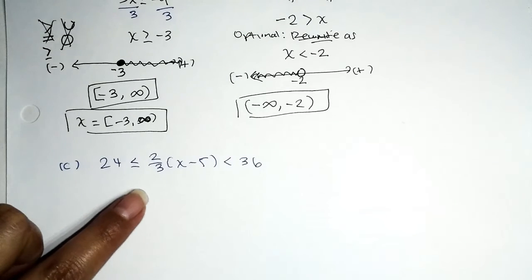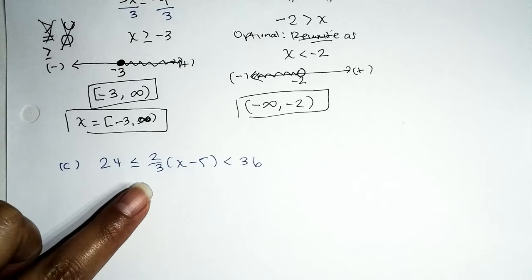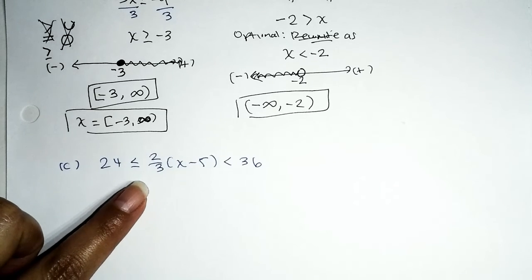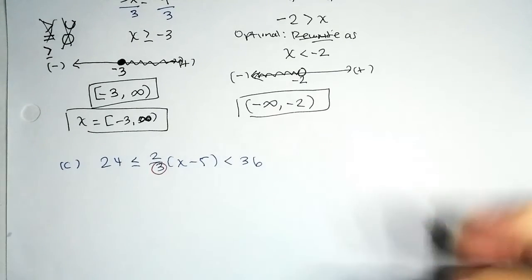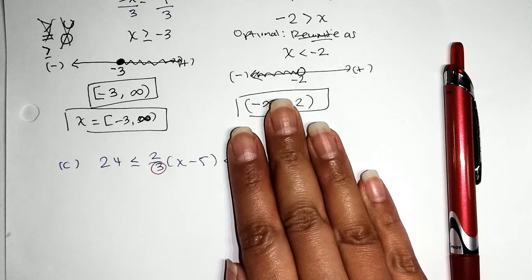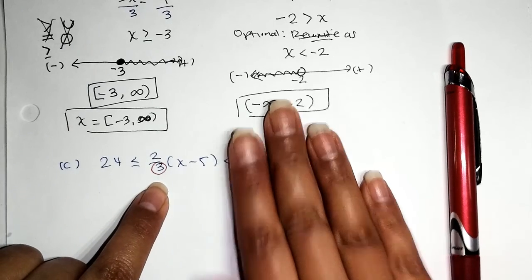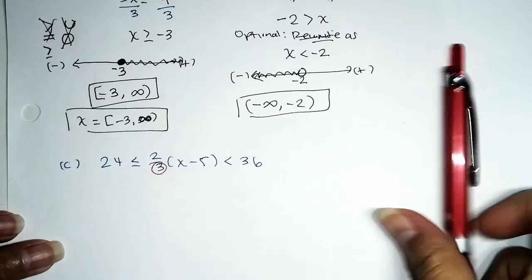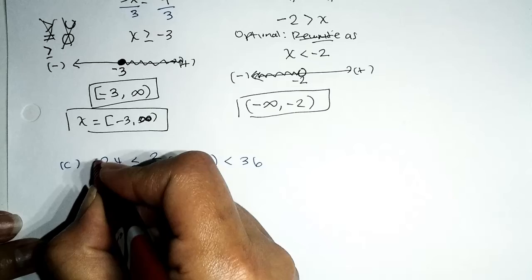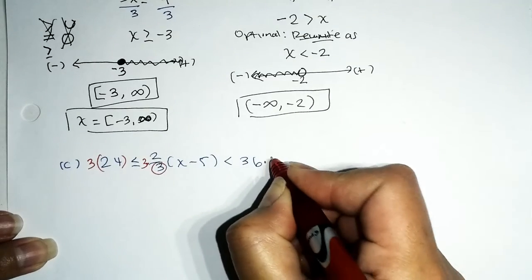So for me, I'm naturally inclined to clear the grouping symbols, but in this case, I really don't want to work with fraction operations. So work your magic, get rid of the fraction. To get rid of the division by 3, if we only have 2 parts, we will go ahead and multiply both sides by 3. But in this case, now that we have 3 parts, we're going to multiply all 3 sides by 3. Okay, so I don't have a lot of space. That's okay, I'll squeeze it. So times 3, times 3, times 3.